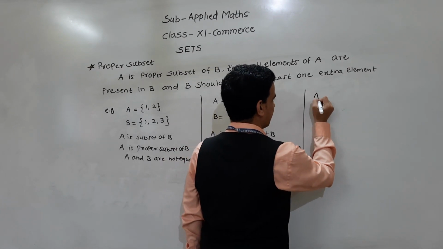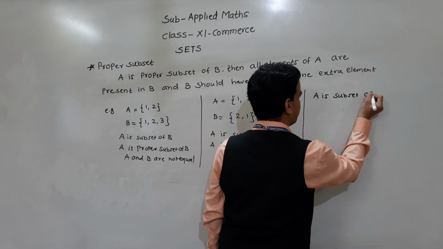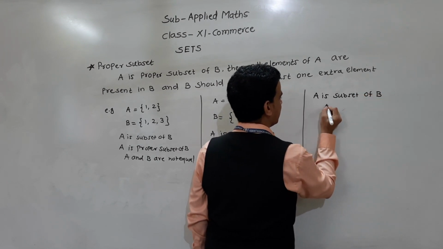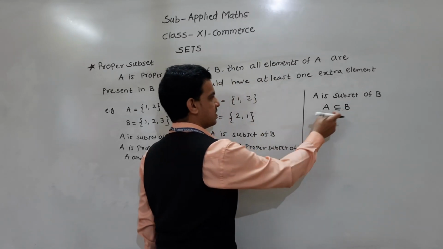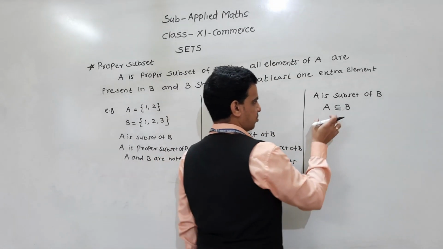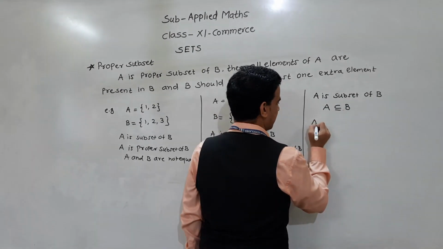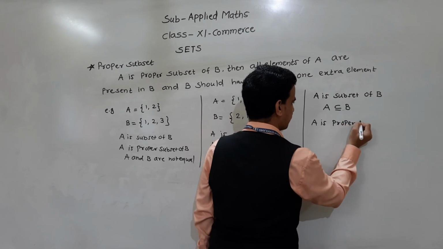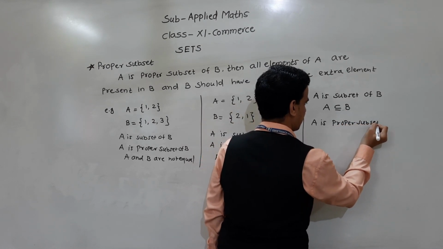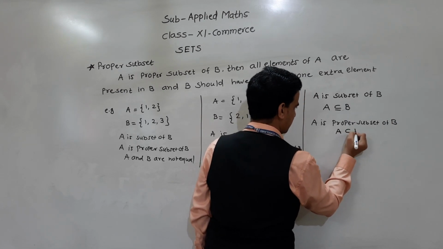Now we discuss how to denote it. If A is a subset of B, then we denote it like this way. This is the notation for A is a subset of B, and if A is a proper subset of B, then we write like this.